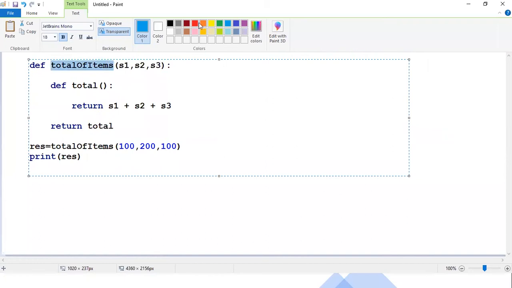See, there's one outer function, the function name is total item. And there's one inner function, the function name is total. Okay, this is an inner function. I think you are seeing it clearly.